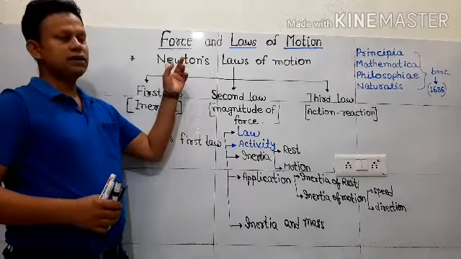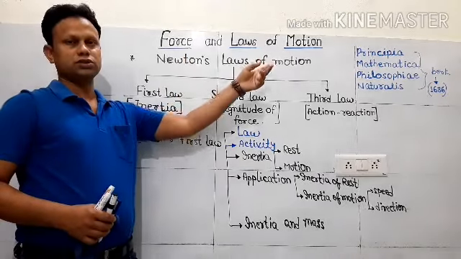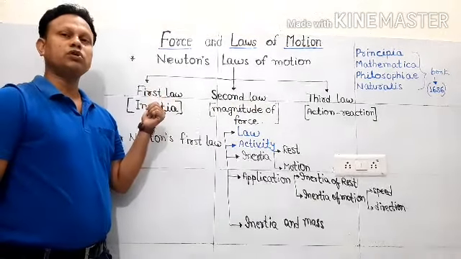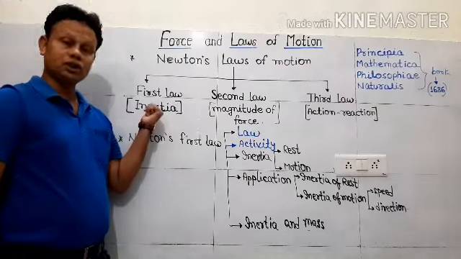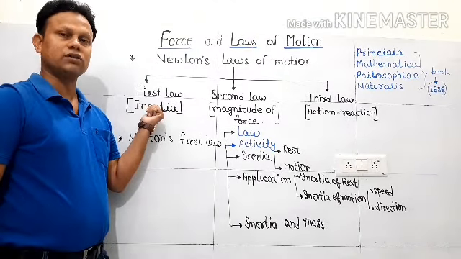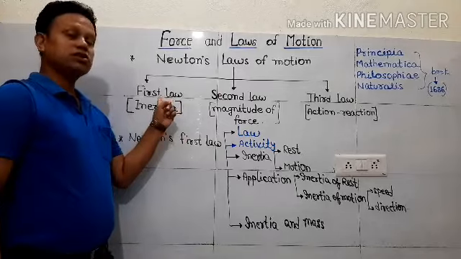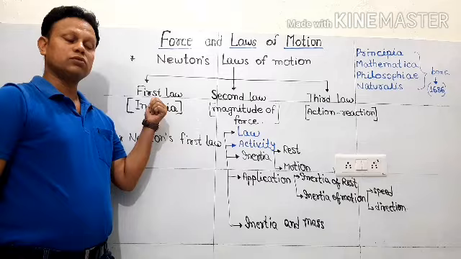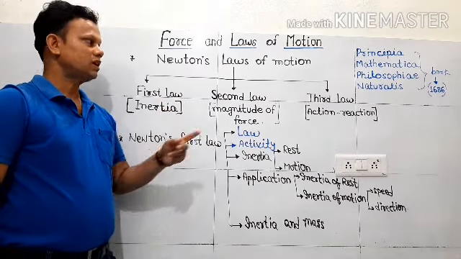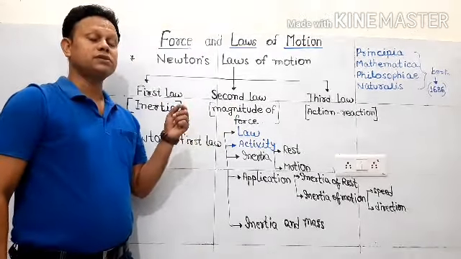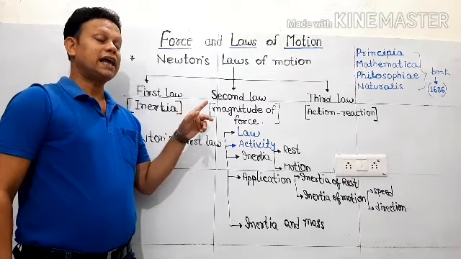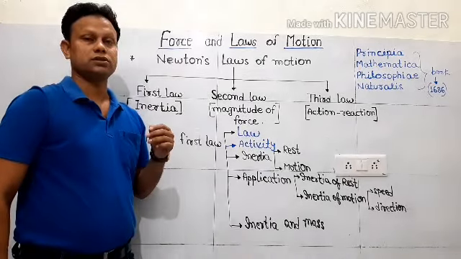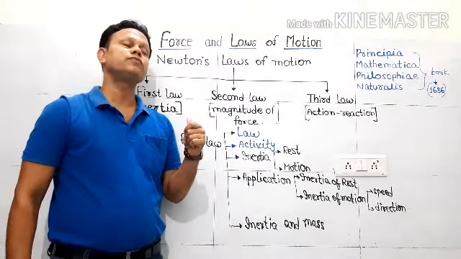If I categorize Newton's laws of motion, they fall into three categories. For the first law, we are going to talk about a term called inertia. So today we are going to understand that also. The first law gives an idea about inertia, and that's why the first law is also known as the law of inertia. The second law will help us to calculate the magnitude of force which is being applied on any object. We'll have a discussion about that also.